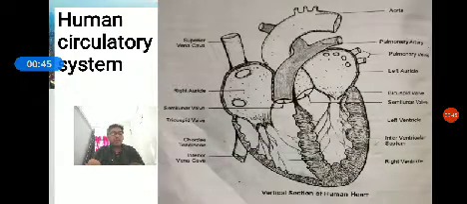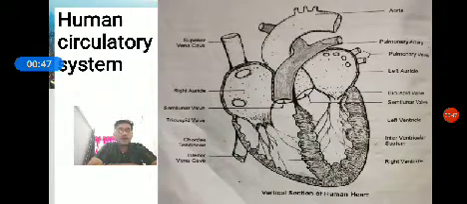Before going to that, the circulatory pathway. There are two types of blood circulation we are going to see: one is called the closed type of blood circulation, another is called the open type. Open type of blood circulation: if the blood flows without any blood vessel, such circulation is called open type. Best examples are arthropods and molluscs. Closed type of blood circulation: if the blood flows within the blood vessels, it is called closed type. Best examples are annelids and all chordates.